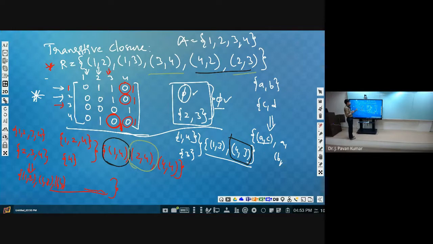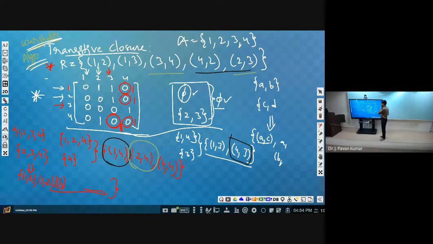For this transitive closure, we have an algorithm. To find out the transitive closure, we have an algorithm called Warshall's algorithm. So this Warshall's algorithm, for what purpose will we be using it? To find out the transitive closure of a relation. Whenever we find a transitive closure, the resultant relation will become transitive definitely. That is the use of Warshall's algorithm. I hope you got it.